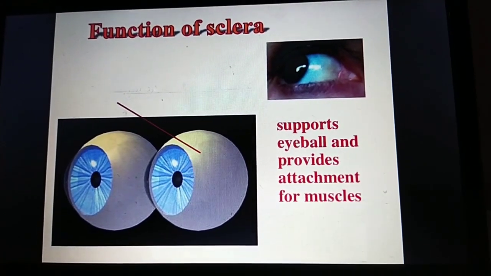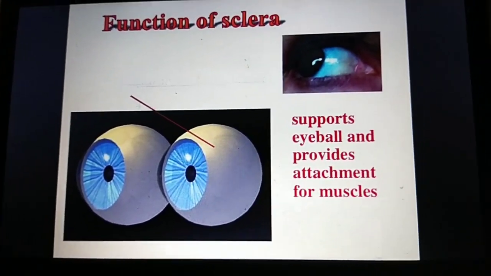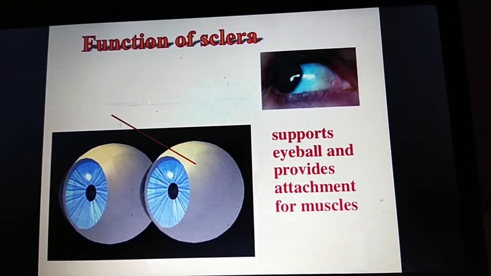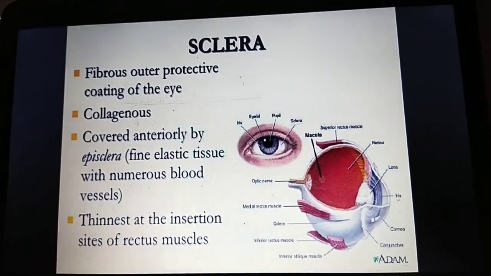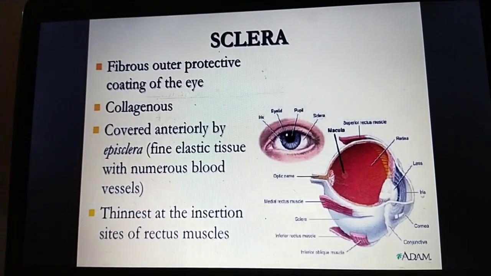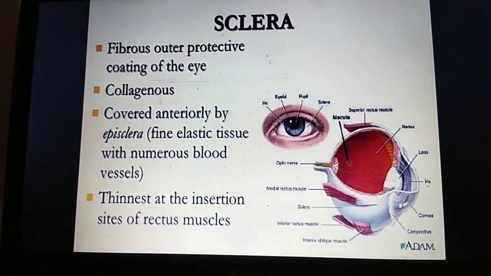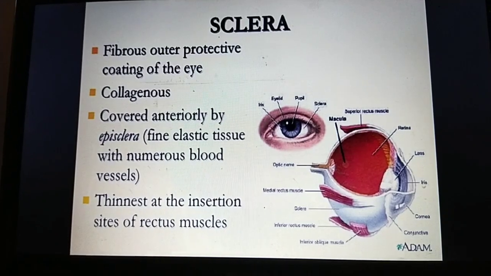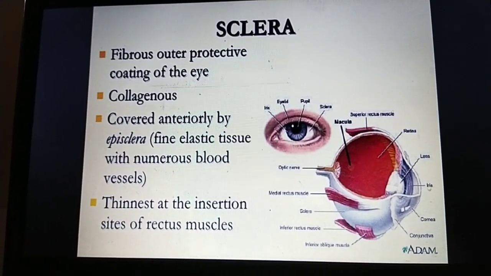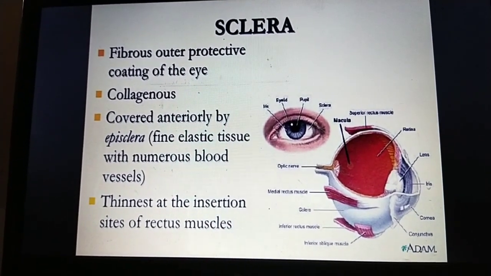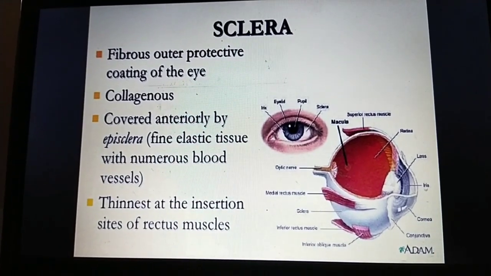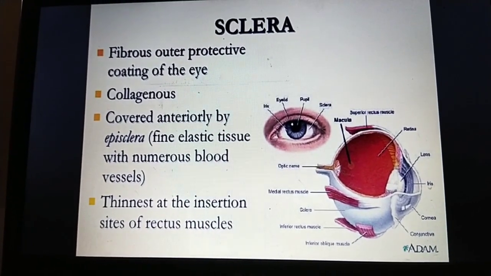Can go for the next function of the sclera. Sclera supports the eyeball and provides the attachment for the muscles. Sclera is a fibrous outer protective coating of the eye, formed by collagen, and covered anteriorly by the episclera. This is a fine elastic tissue with numerous blood vessels.